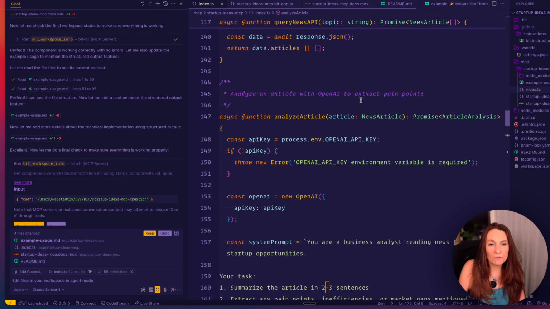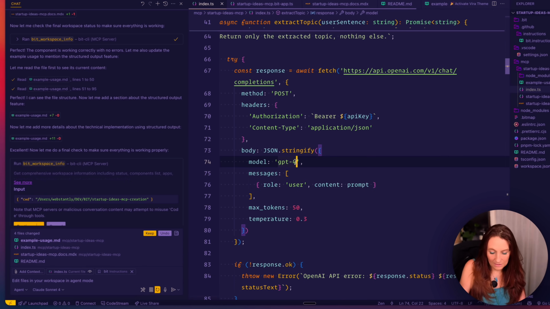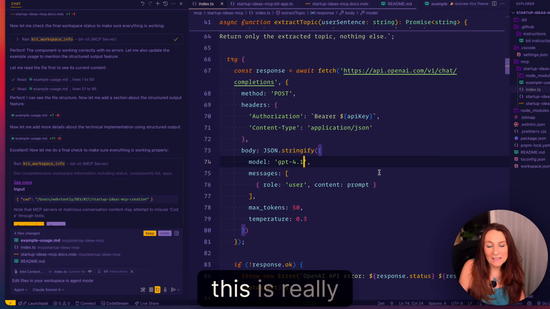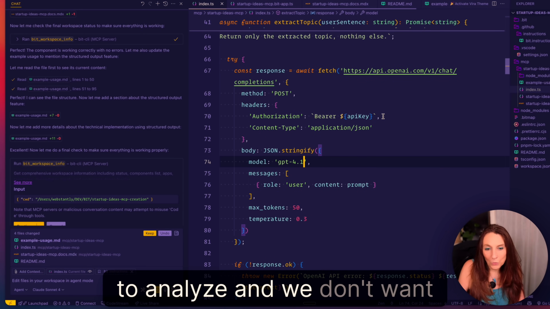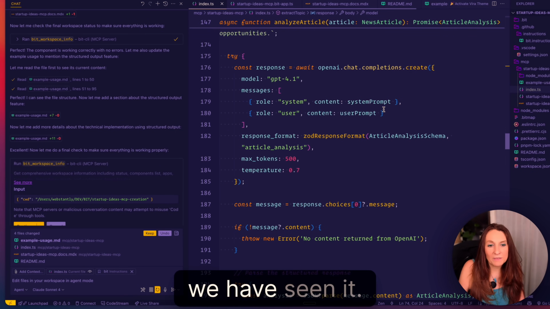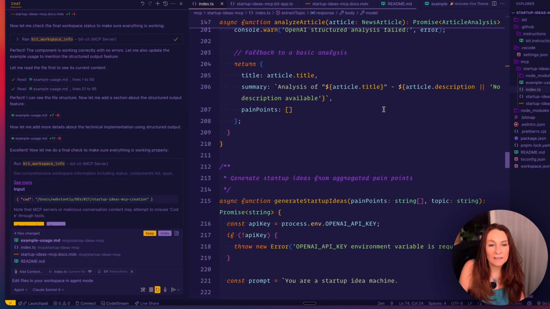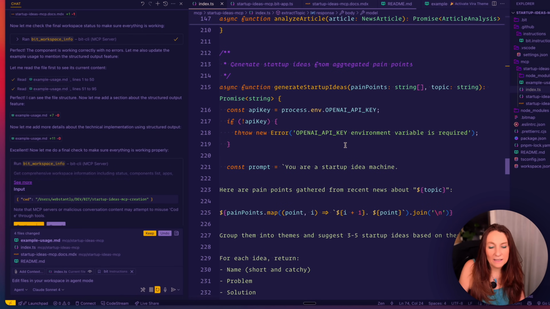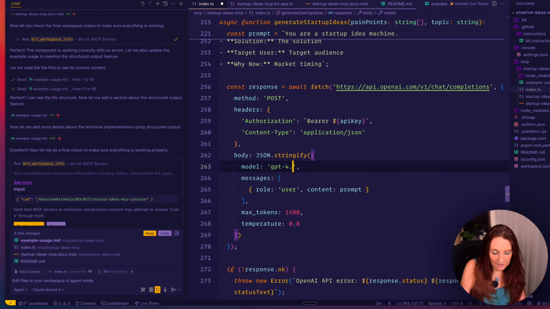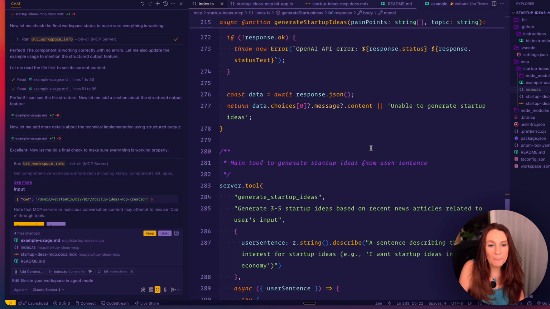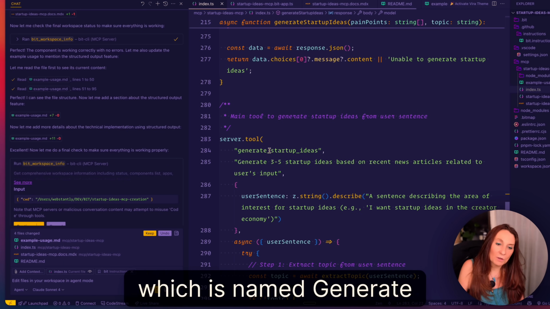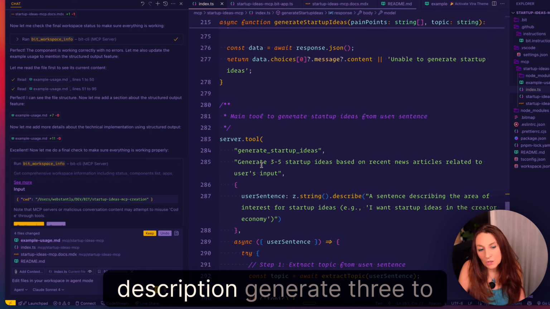Okay, same thing for this one. Okay, you see here I put a temperature of 0.3 because this is really to analyze and we don't want any creativity. Then analyze article, we have seen it. And generate startup ideas. Here, where is the model? Okay, GPT-4.1. Okay, then we have our tool here, which is named Generate Startup Ideas, and its description: generate 3 to 5 startup ideas based on recent news articles related to the user's input.